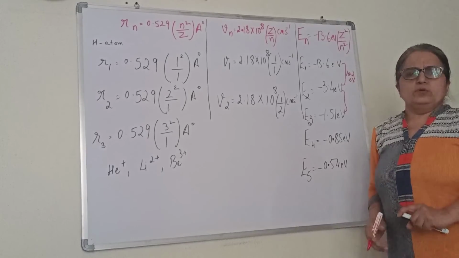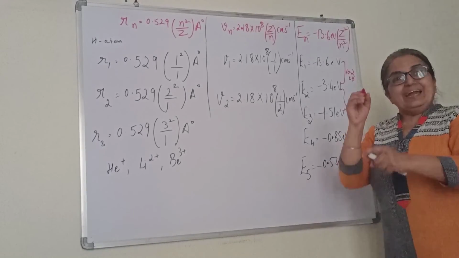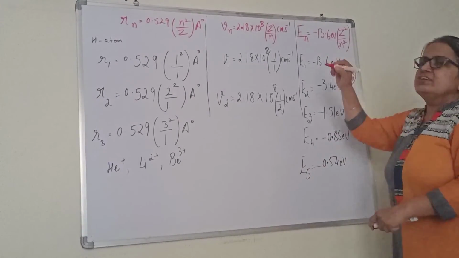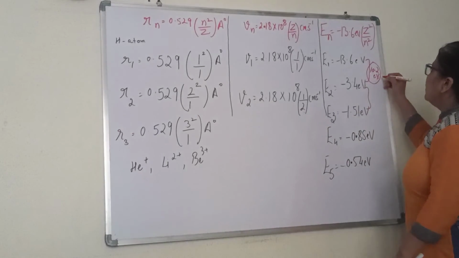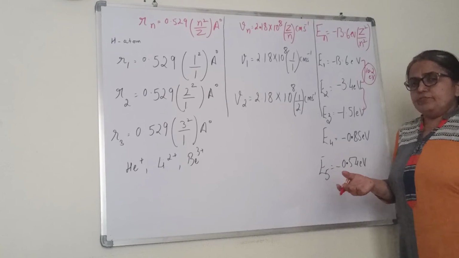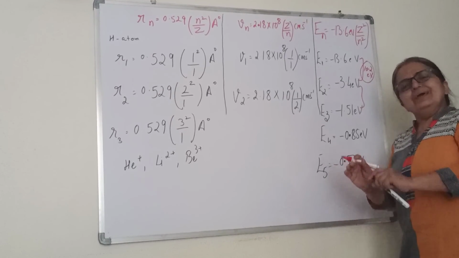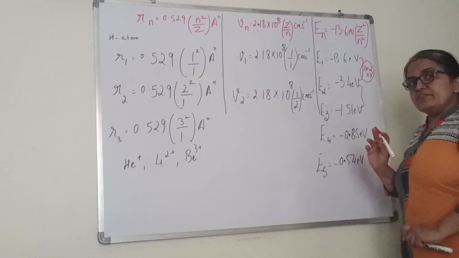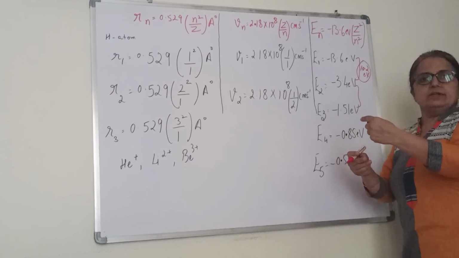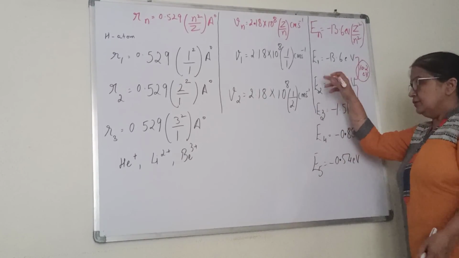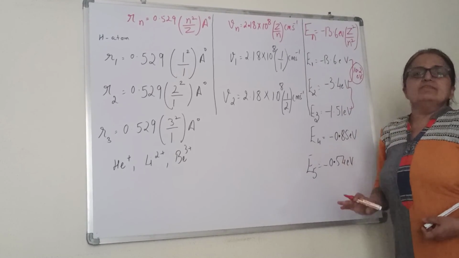One very, very important question. If the electron has to jump, at least 10.2 electron volt will be required. If 8, 9 or some lesser energy is provided, the electron will remain there itself. Because we have studied, to jump, how much energy is required? E2 minus E1. If we want to remove the electron from here to the infinite level, we have to give the energy equal to E infinite minus E1.